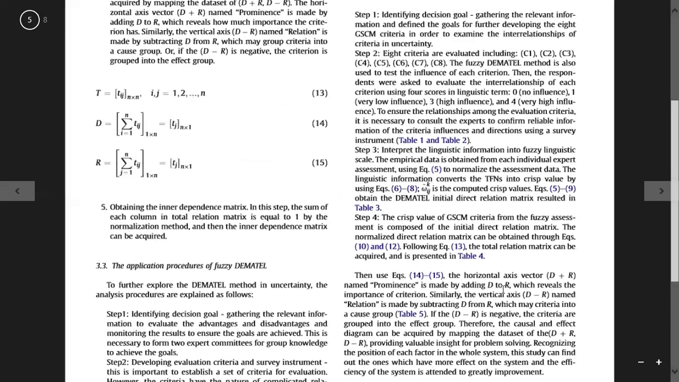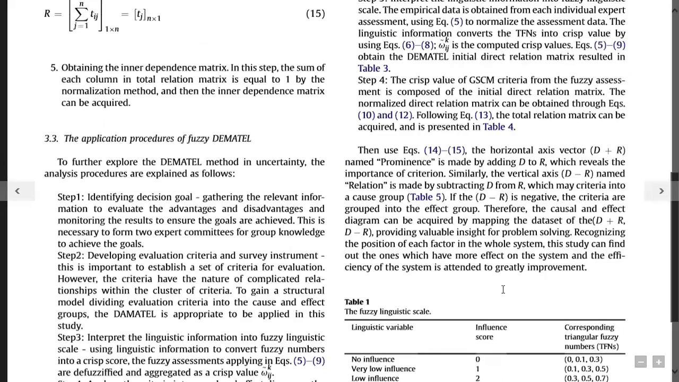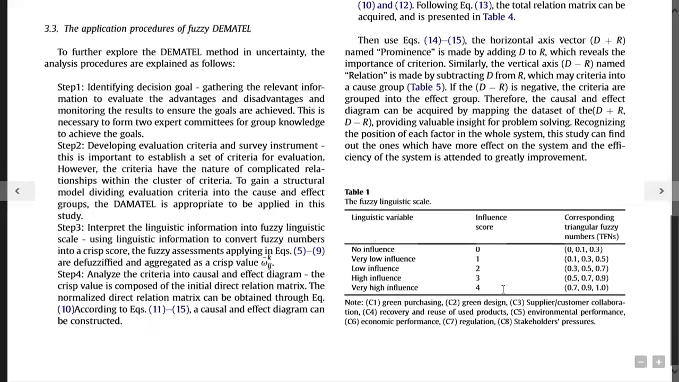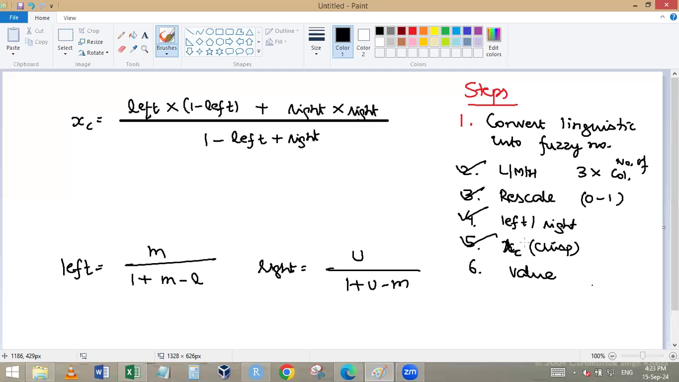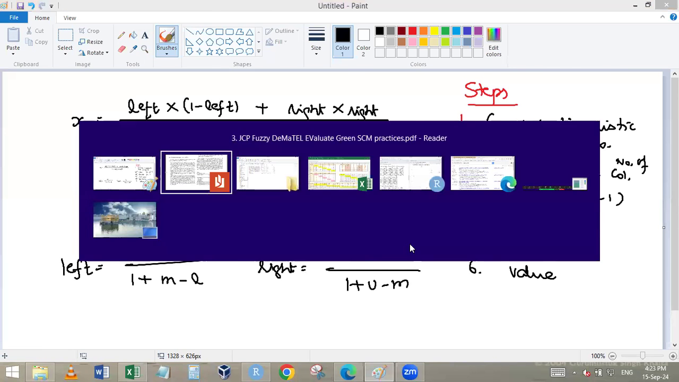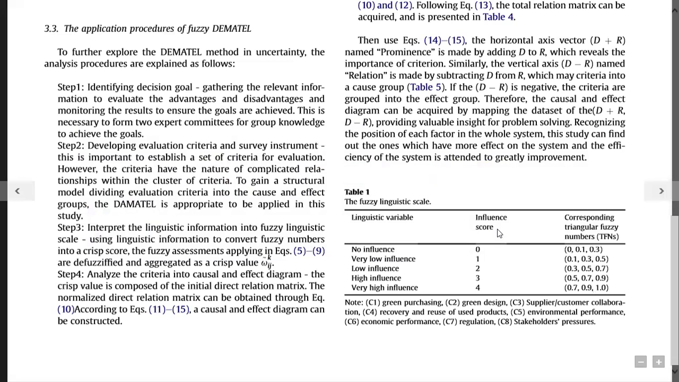Just see their triangular matrix, the Fuzzy linguistic I'm talking about, 0, 1, 2, 3, 4. They have not taken from 0 to 1, rather they have taken it from 0.13579. The difference is of 0.2. Remember, in our table, we have made a Fuzzy where the difference was of 0.25. They have taken a difference of 0.2. So it means there is more than one way of getting the Fuzzy linguistic.